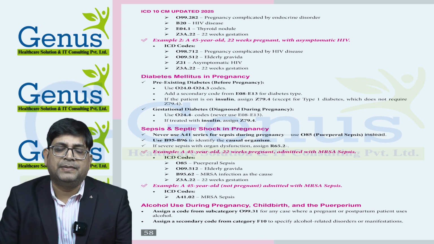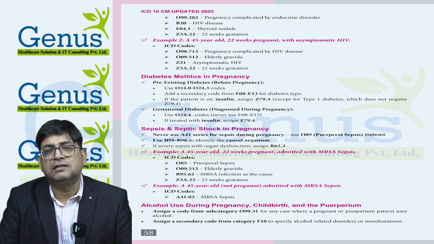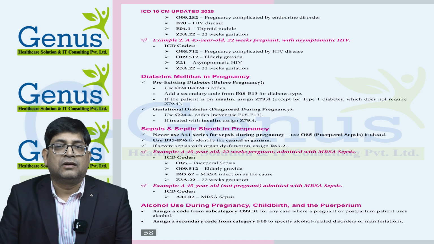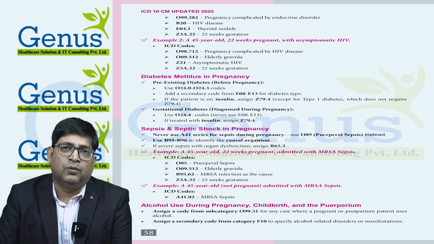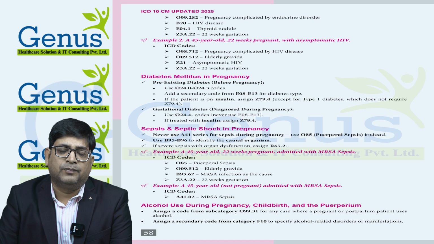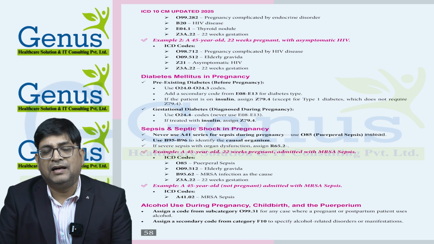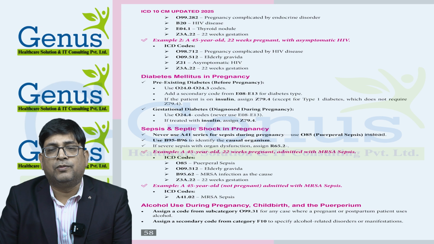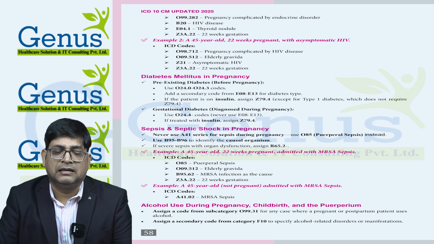Next is sepsis, septic shock in pregnancy. If the patient is pregnant and she also has sepsis, in that particular scenario we cannot use the A41 series for sepsis during pregnancy. We have the O85 code for puerperal sepsis. So we need to provide that code for sepsis. And for the microorganism, we need to provide the B95, B96 series.